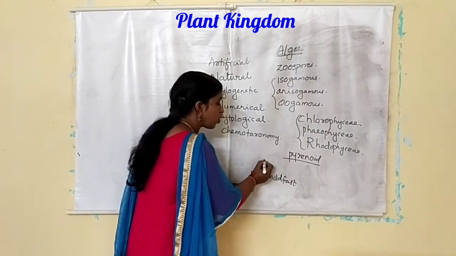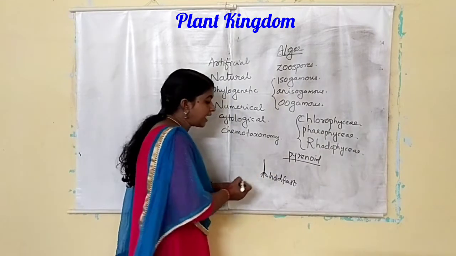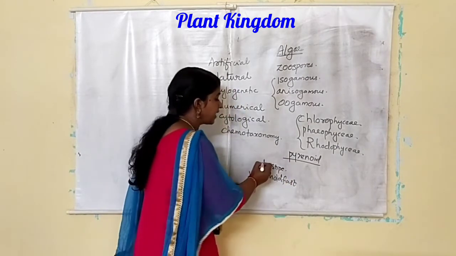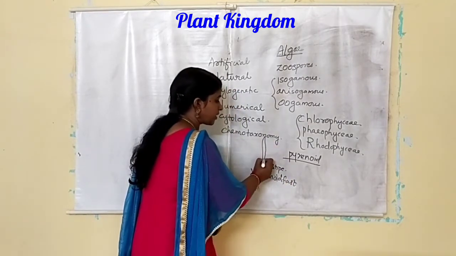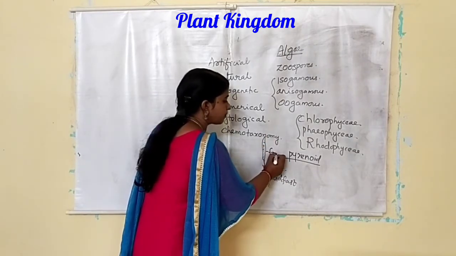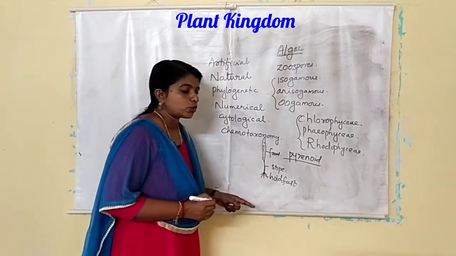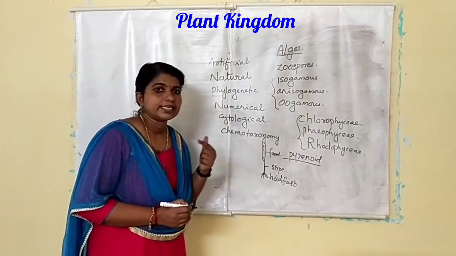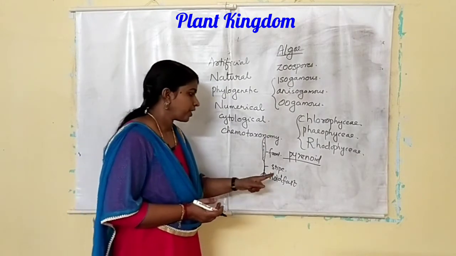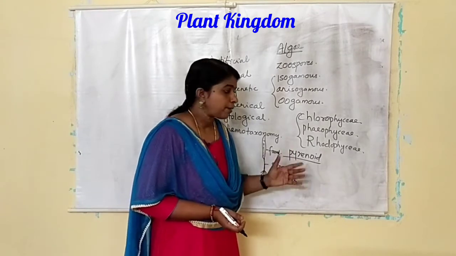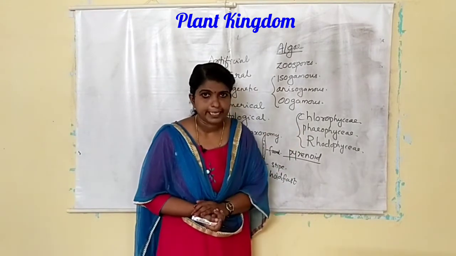Then there is a stalk-like part, that is known as the stipe. And there is a leaf-like part. Okay, and that part is known as the frond. So, in Phaeophyceae, the plant body is divided into three: holdfast, stipe and frond. That is about the Phaeophyceae.